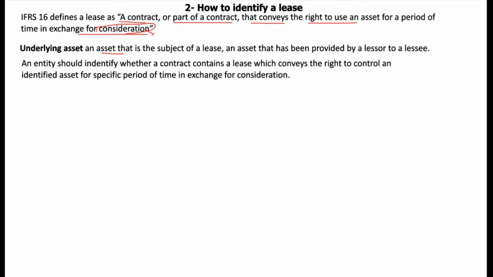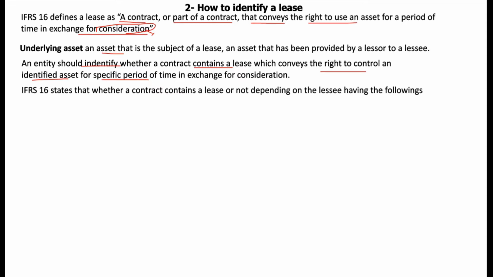An entity should identify whether a contract contains a lease, which conveys the right to control an identified asset for a specific period of time in exchange for consideration. So the entity or the lessee should study and analyze its contract, whether it contains a lease, which transfers the right of control of an identified asset for a specific period of time.